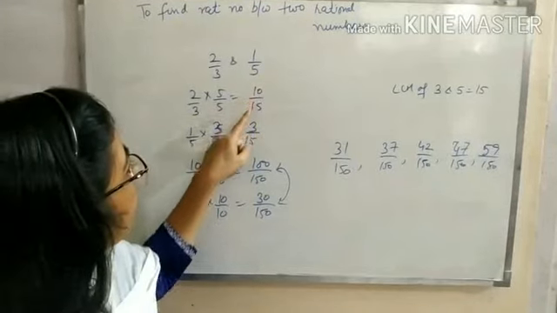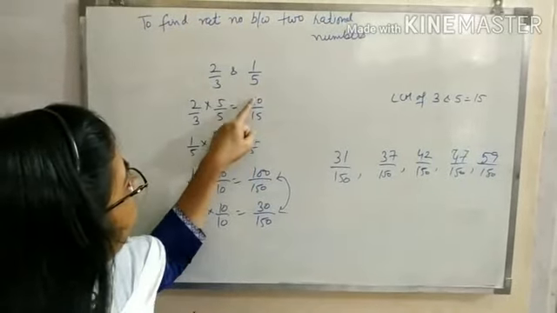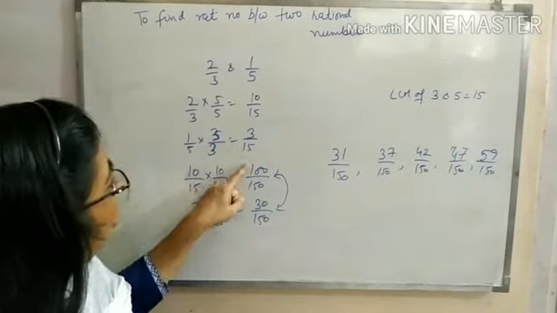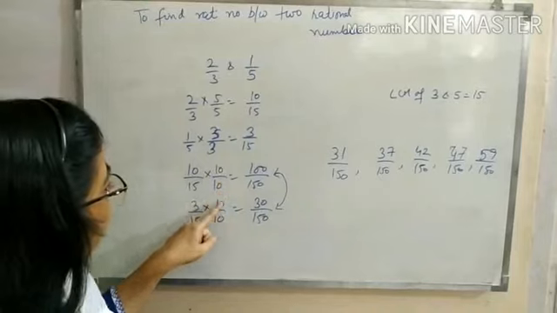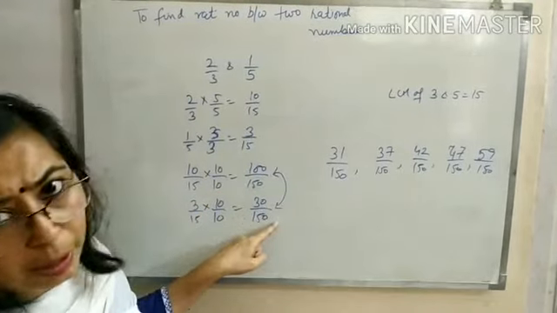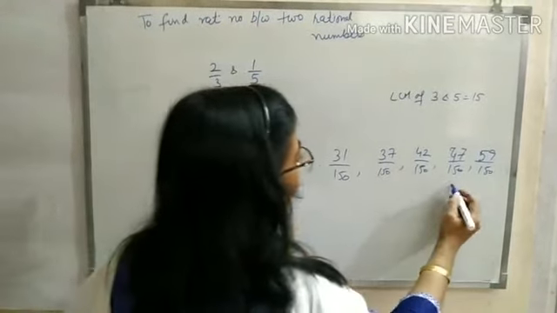When the denominator is the same, from 3 to 10 you can write those rational numbers, or if more are required, then you can make it 150 by multiplying by 10. Again you can write the rational numbers between these two.